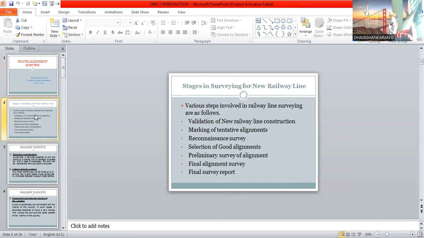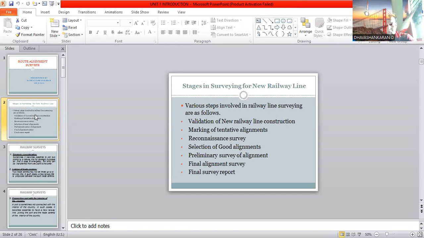First, we discuss what the stages are in constructing a new railway line. There are various steps involved in the construction of a railway line. I listed 4 to 8 points involved in the stages of constructing a new railway line.